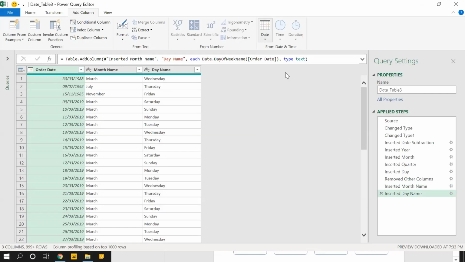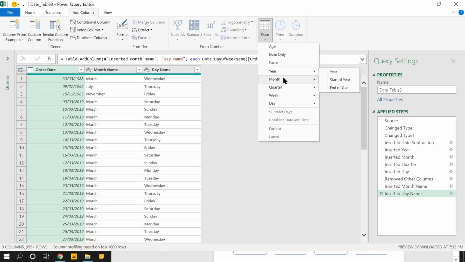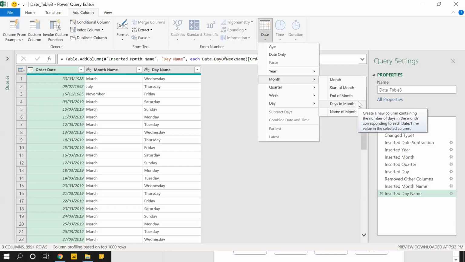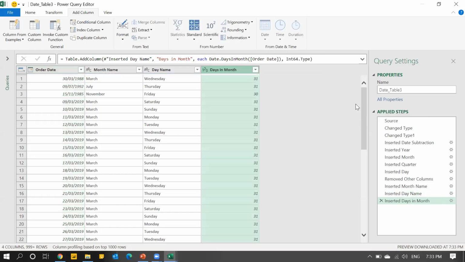And many more options are there. I want to find out how many days are there in the month. I'm going here and there; whichever is relevant to you, please ask me. So if I want to find out how many days are there in the month, 29 days, 31 days, I can just click on this days in a month. Quickly, I'll get the answers.